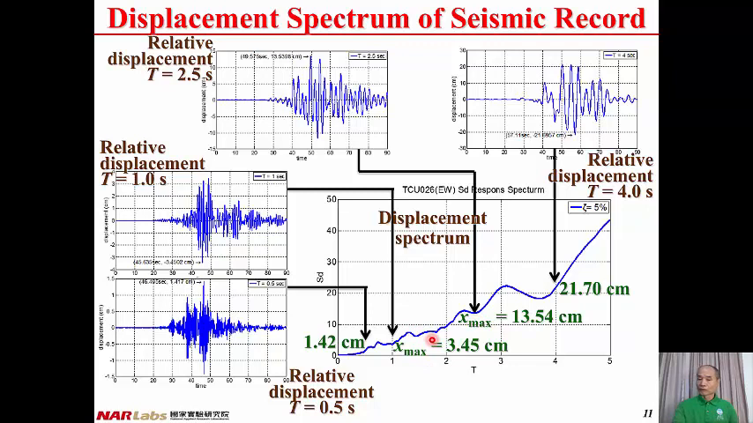If we have more data points, and we can connect all the data points, then we have the curve. This is the relationship between peak relative displacement and structural period, and it is called displacement spectrum, or relative displacement spectrum.